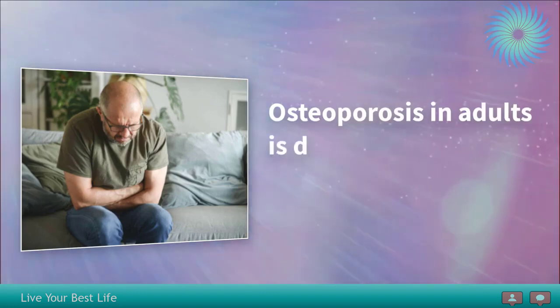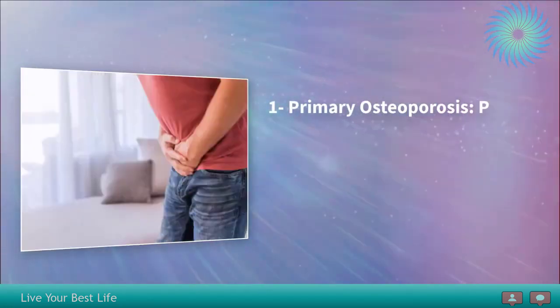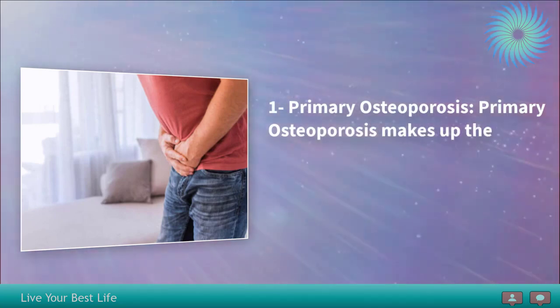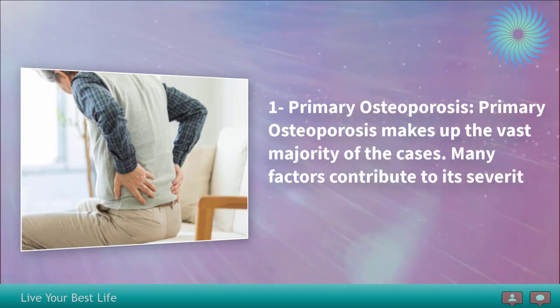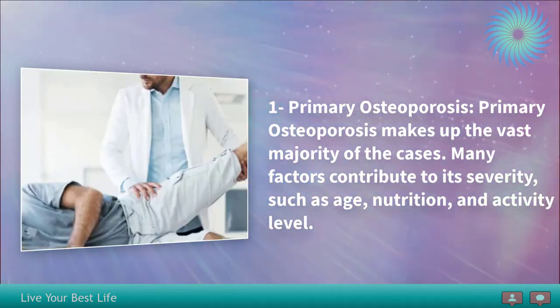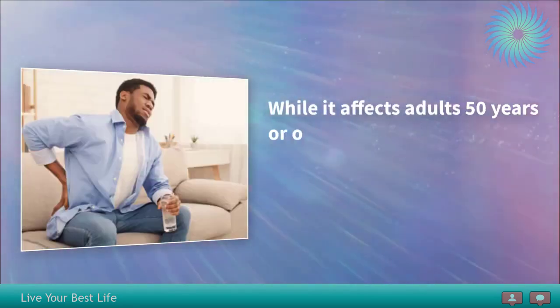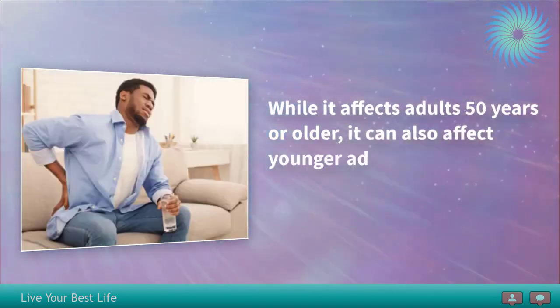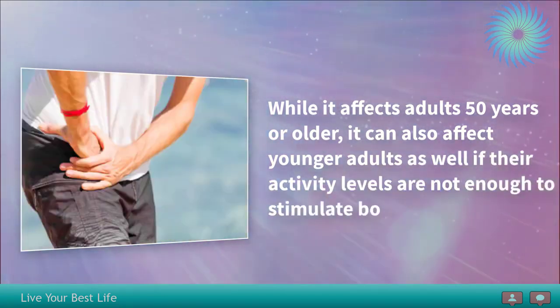Osteoporosis in adults is divided into two categories. 1. Primary osteoporosis. Primary osteoporosis makes up the vast majority of the cases. Many factors contribute to its severity, such as age, nutrition, and activity level. While it affects adults 50 years or older, it can also affect younger adults as well if their activity levels are not enough to stimulate bone growth activity.